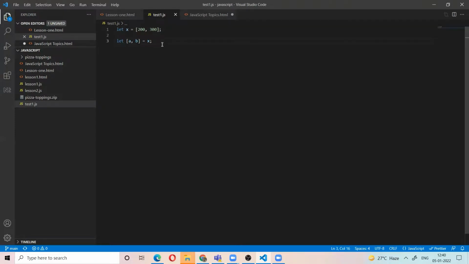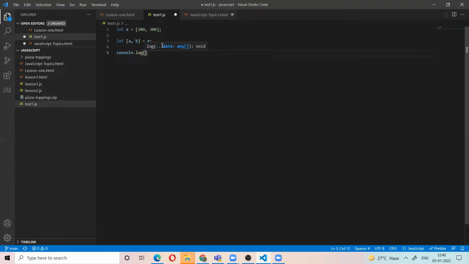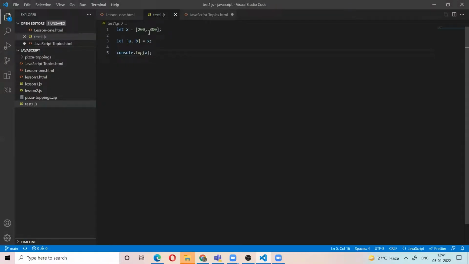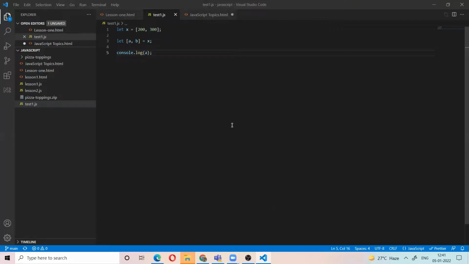Now a is a variable with some value. Let's see. Here we are destructuring the x array into separate variables. We are destructuring the array into separate variables. So this is destructuring of the array. For example, you have a lot of data. If you want to store it in separate variables, then we use destructuring of the array.